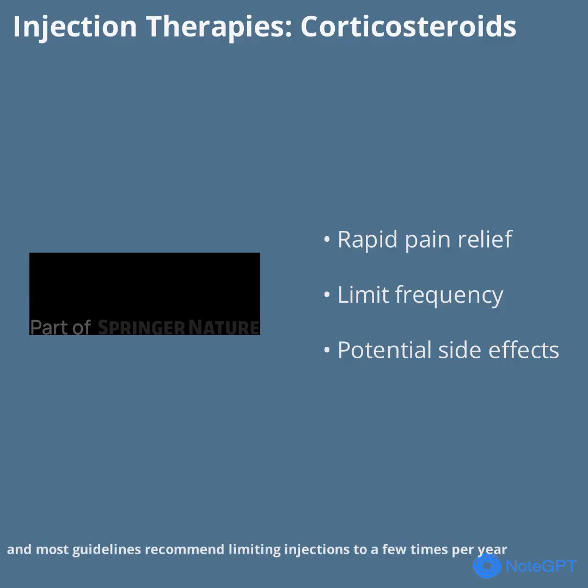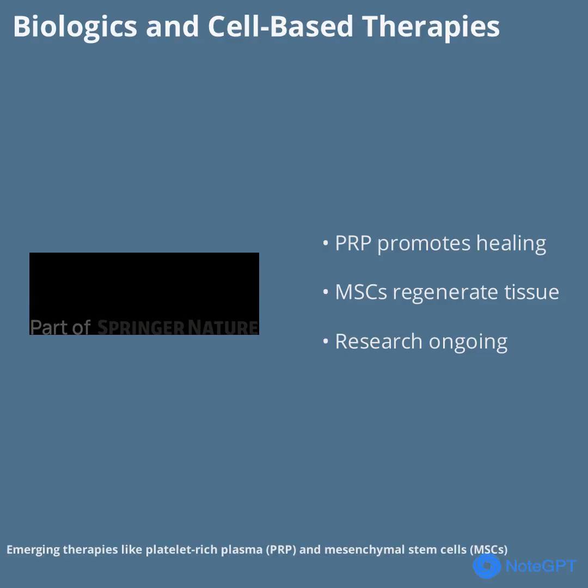Emerging therapies like platelet-rich plasma, PRP, and mesenchymal stem cells, MSCs, are gaining attention for their potential to repair cartilage and reduce inflammation. PRP uses the patient's own blood components to promote healing, while MSCs can regenerate tissue and modulate immune responses. Although early results are promising, more research is needed to standardize protocols and confirm long-term safety and effectiveness.